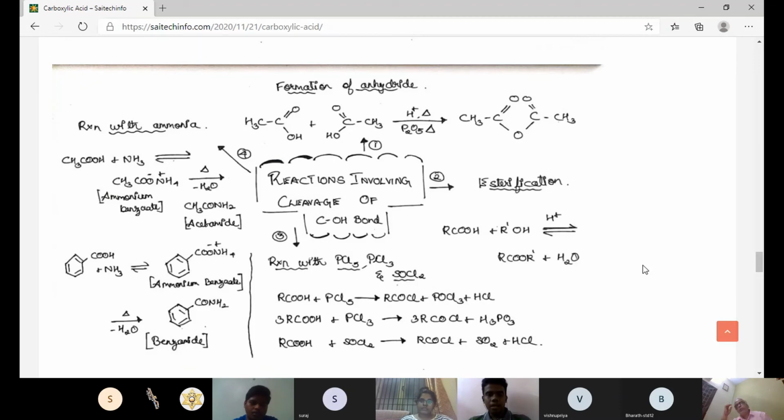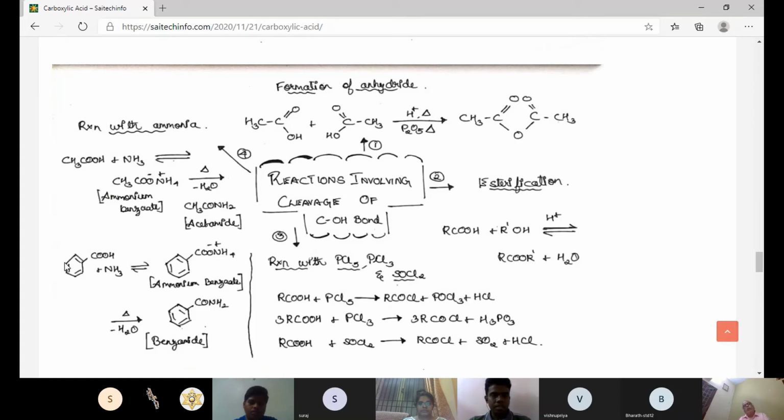Second reaction is 3 RCOOH plus PCl3 gives 3 RCOCl plus H3PO4, and third reaction is RCOOH plus SOCl2 gives RCOCl plus SO2 plus HCl. Now the fourth one is reaction with ammonia. Carboxylic acids react with ammonia to give an ammonium salt, which on further heating at high temperature forms amides.